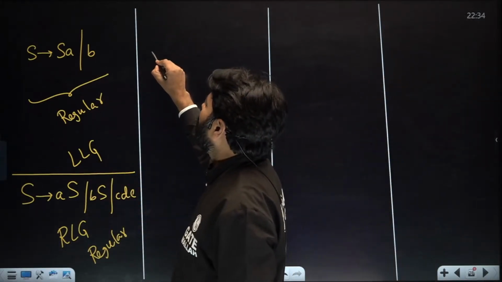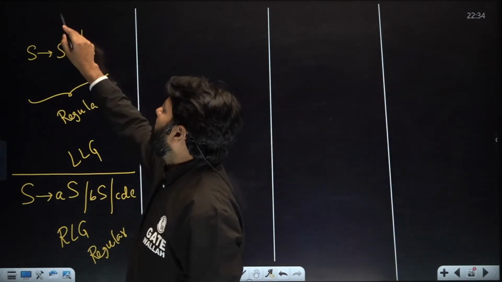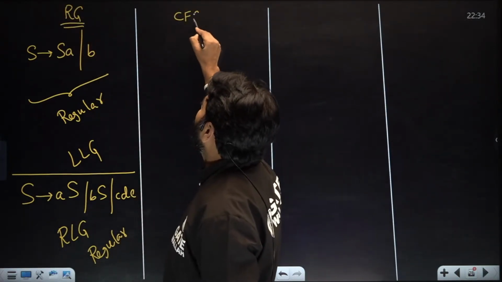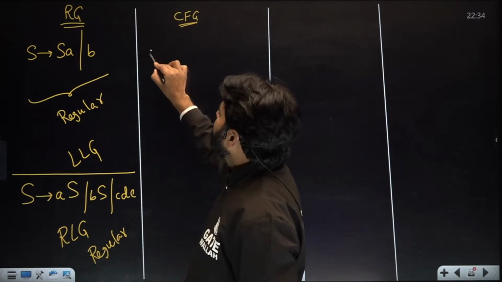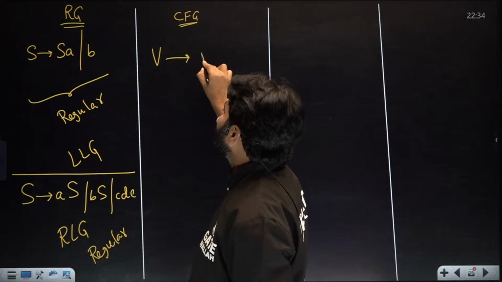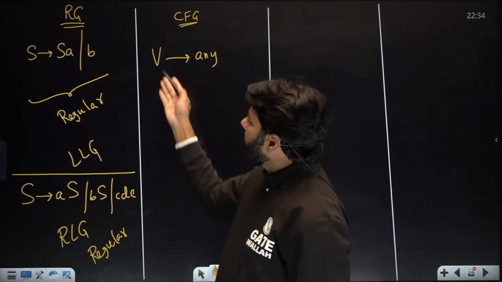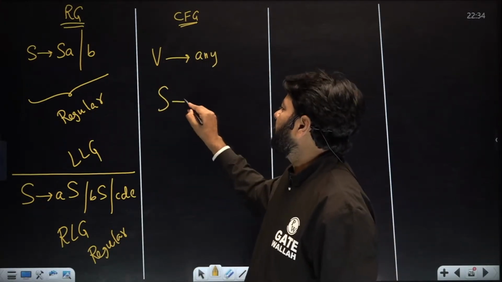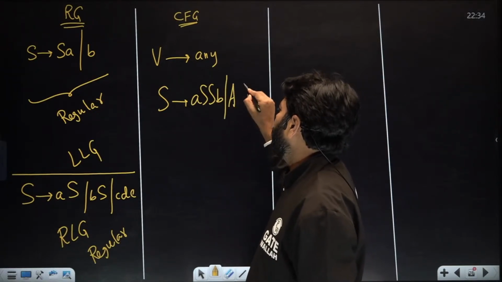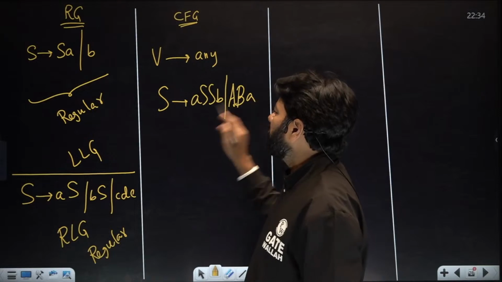This is about regular grammar, RG. Let's go for context-free grammar. What is context-free grammar? On the LHS, you have exactly one variable. The right side is anything. There is no need to look at it. Only look at the LHS, like S derives AS, S, B, or A, B. Doesn't matter what is there.